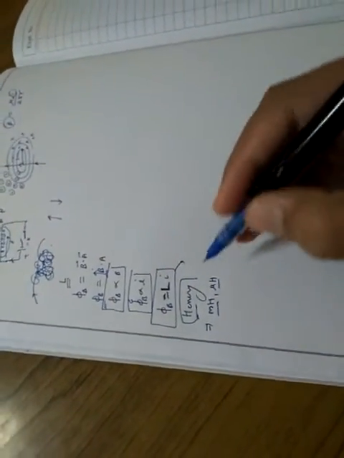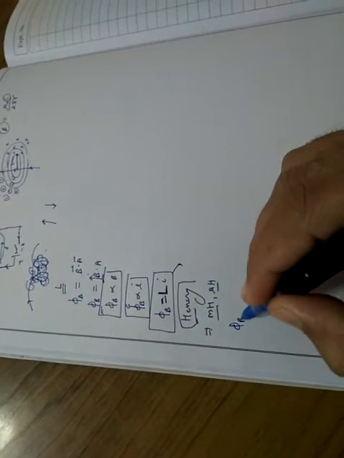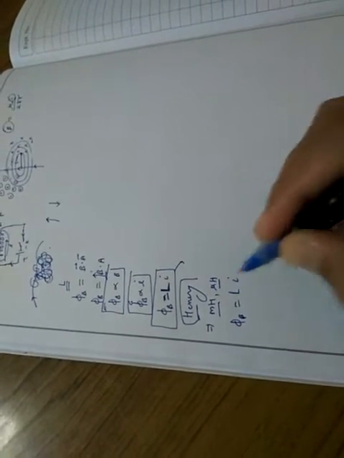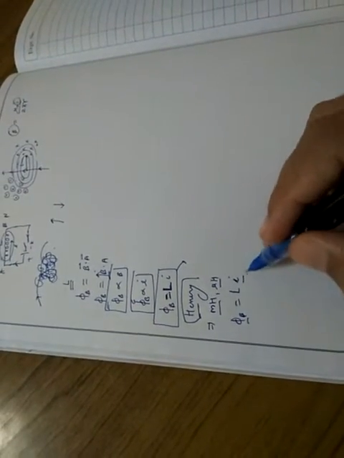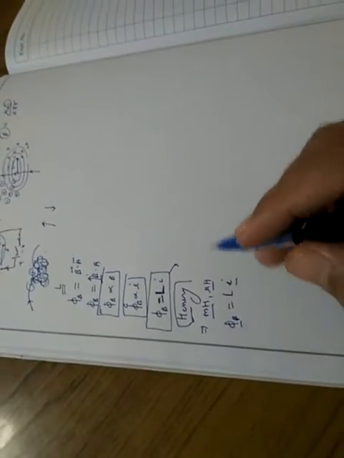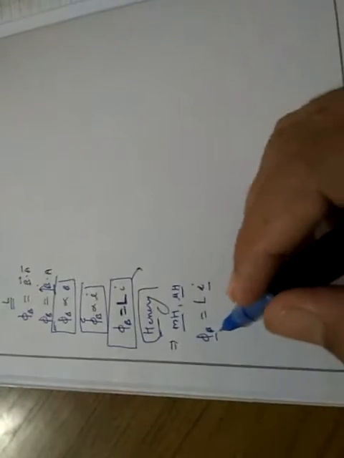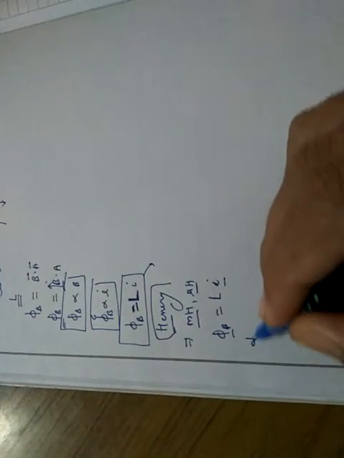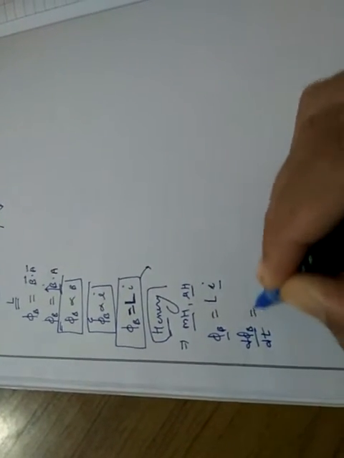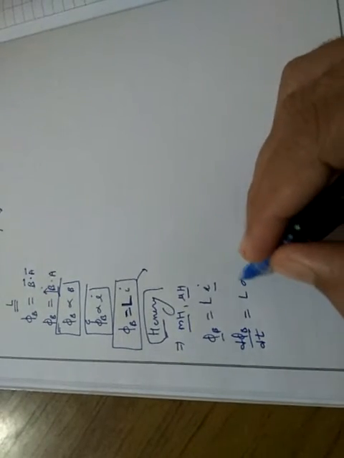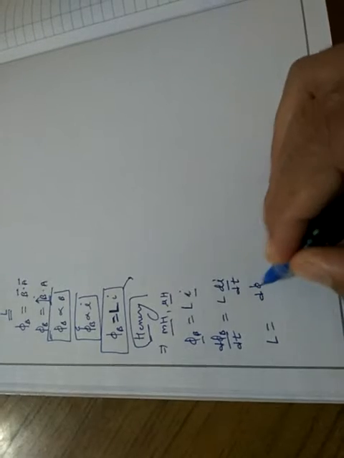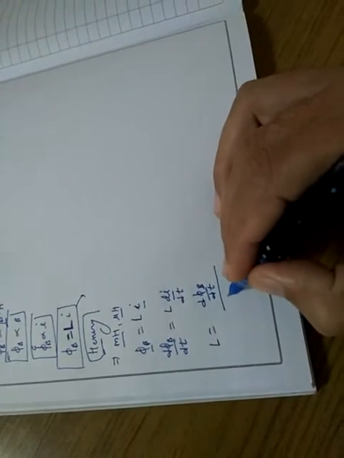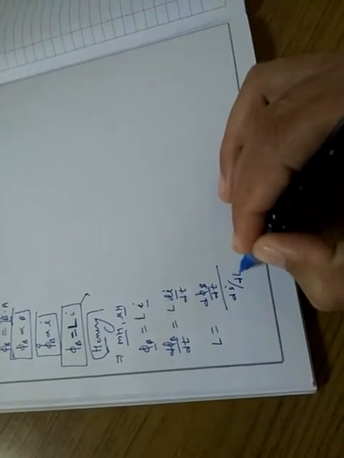Now from these equations, what do we have? Phi B equals L into I. By differentiating with respect to t, because current varies, the magnetic field changes, and as a result the flux passing through the coil also changes. Then d phi B upon dt equals L into dI over dt. So L can be defined as d phi B upon dt divided by dI upon dt.